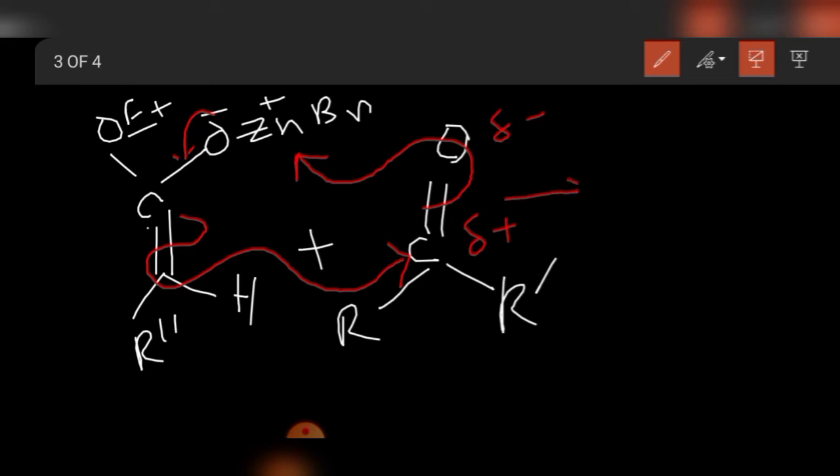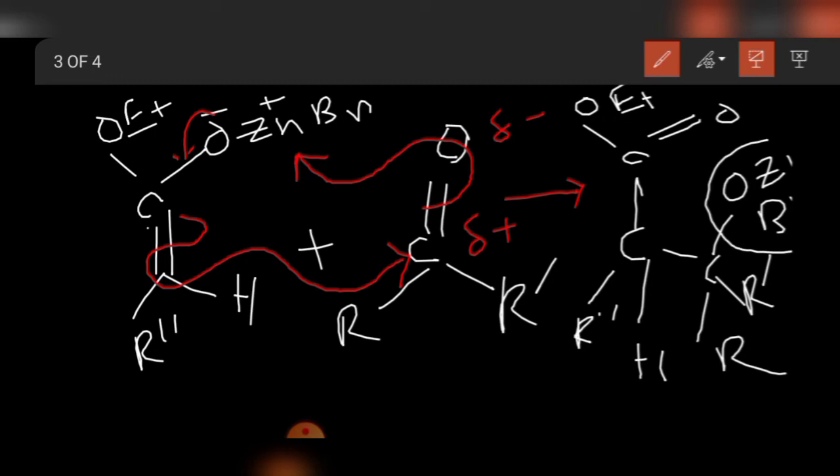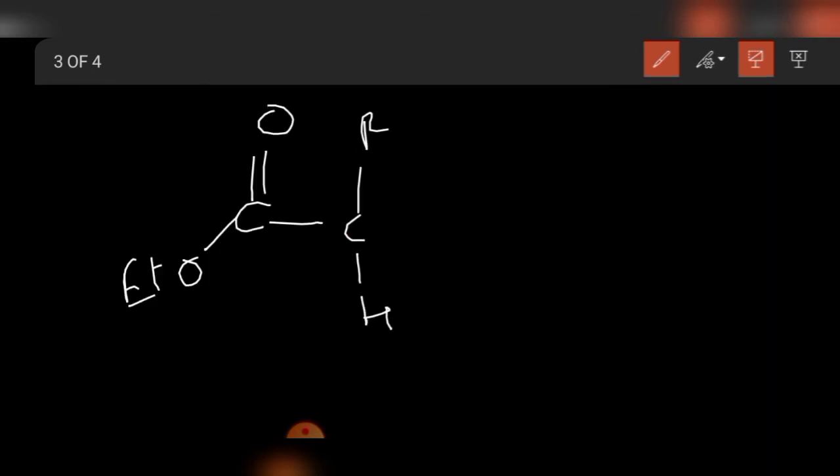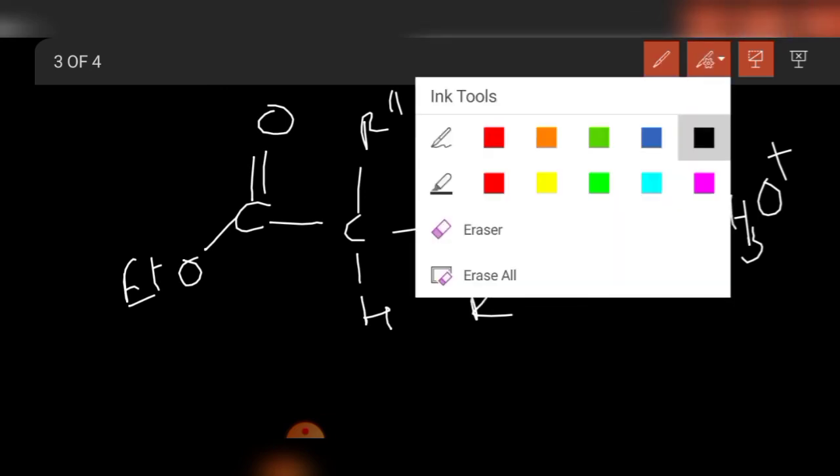The intermediate formed is O-Zn-Br with R prime and R. Now this O-ZnBr by hydrolysis will form OH here, and this OH is beta to the ester group.